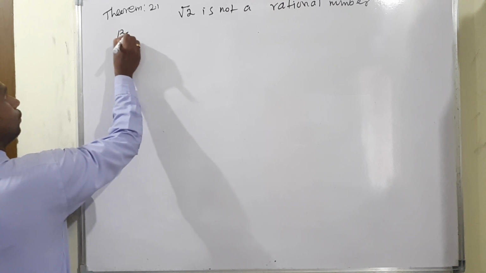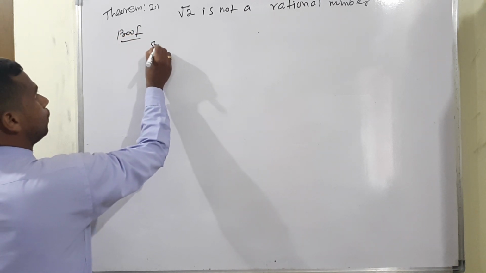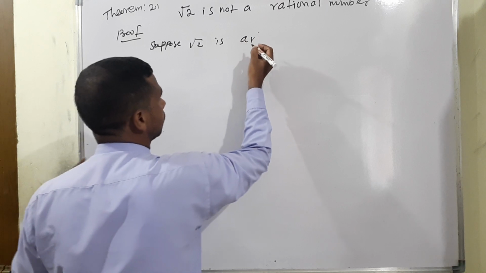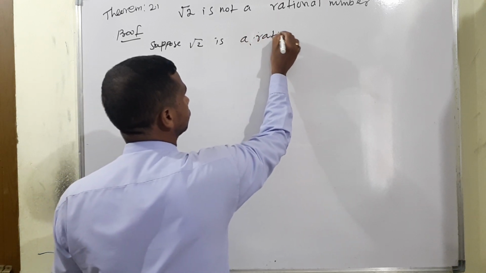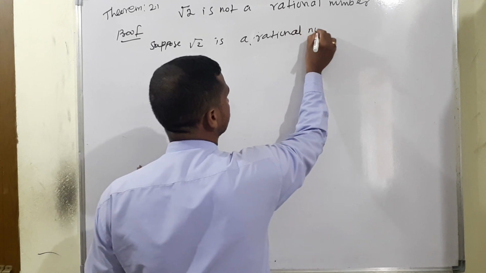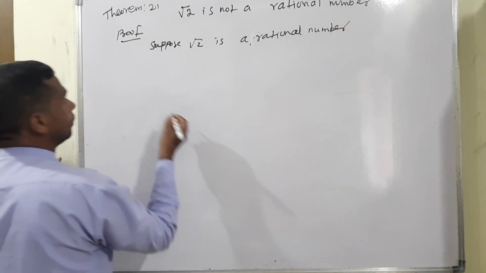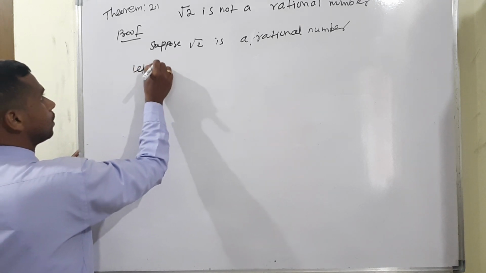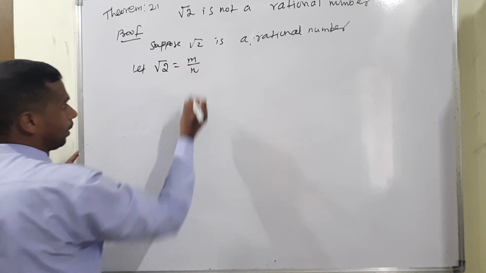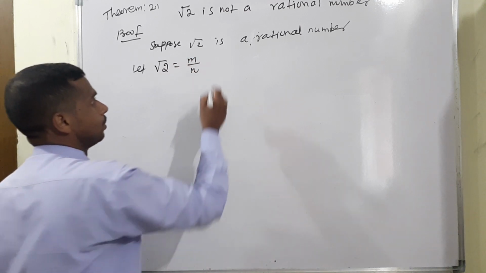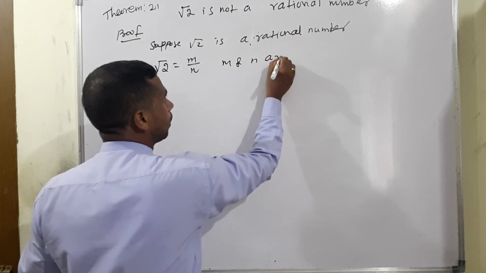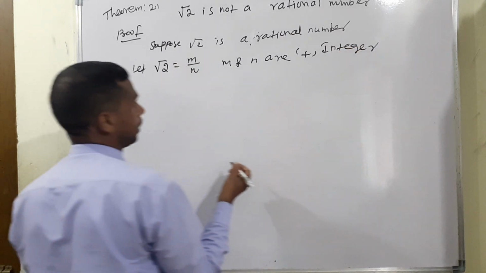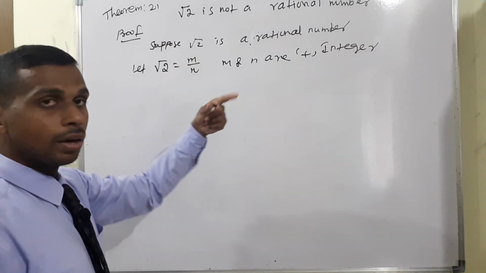Therefore the condition, suppose, the proof. Suppose root 2 is a rational number. Root 2 is a rational number means p by q form, isn't it? Therefore we can say, let root 2 equal m by n. I have taken m by n. So the condition is m and n are positive integers. At the same time the common factor is not more than 1, isn't it?